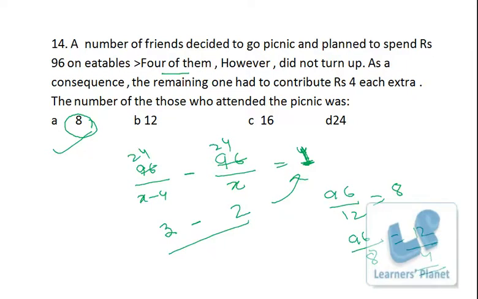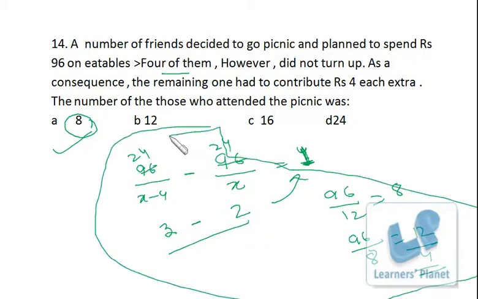Right? And after some practice, you don't even need to make this sort of equation, because that will also be unnecessary time wastage. You can just start from here only. 96 people, and as a consequence one has to pay rupees 4 extra.